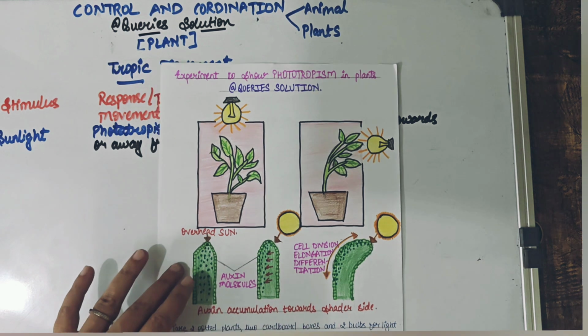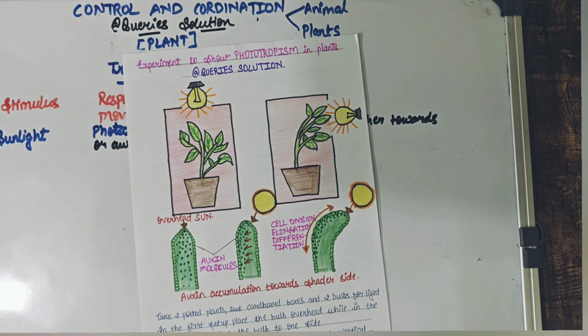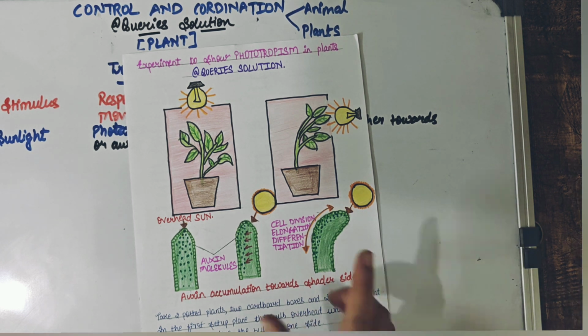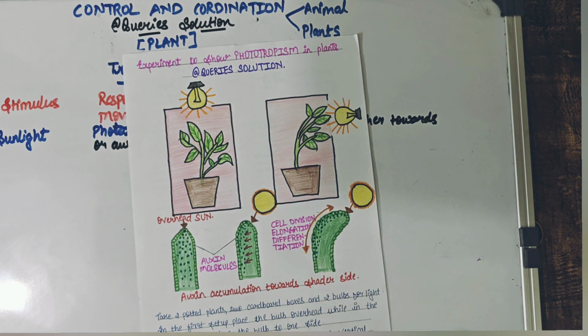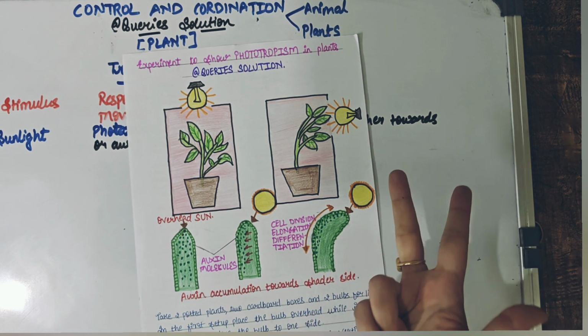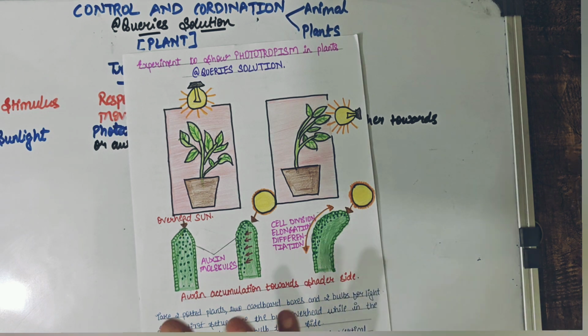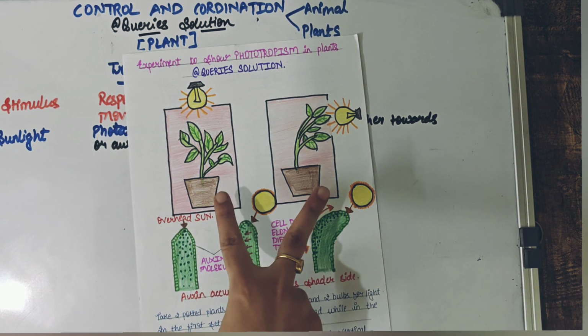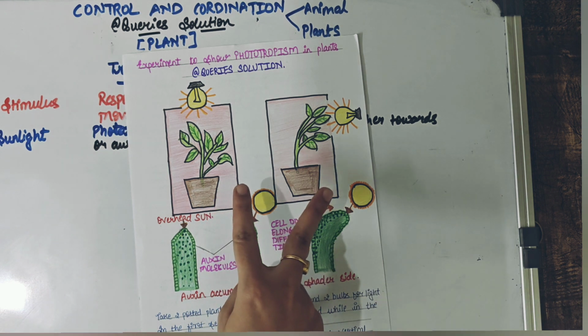So this is an activity, children, that I have designed for you all, which is also given in NCERT, and you get a question many times in exam also. So just to tell you, this entire activity I'm not going to explain in detail in this video right now. There are activities related to photo, geo and hydro, 3 types of tropism, which I'm going to make a video on separately. But today I'm only going to explain you what is phototropism all about.